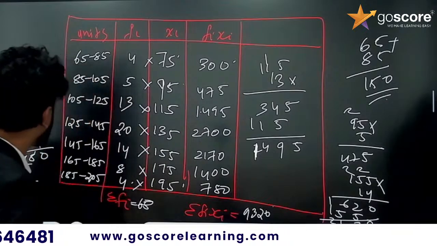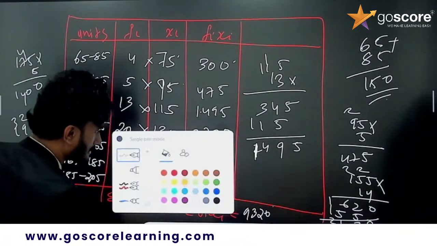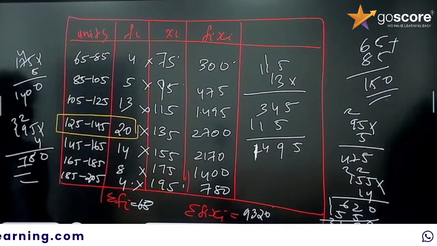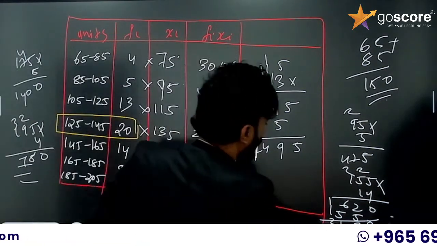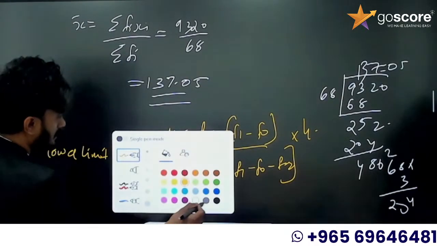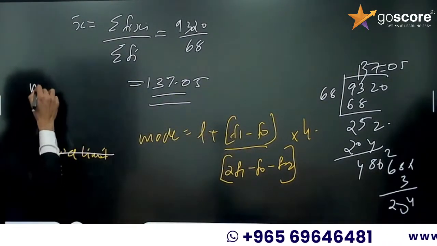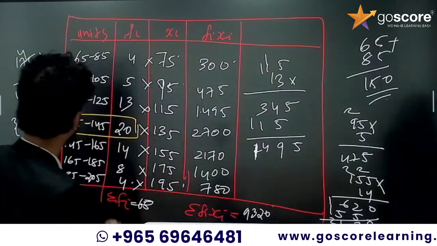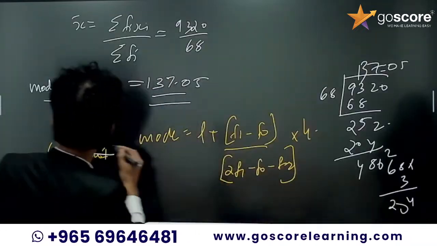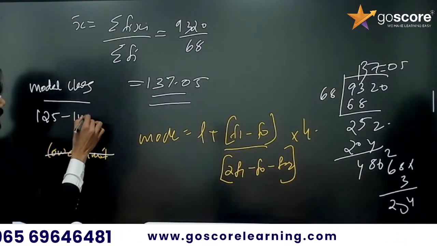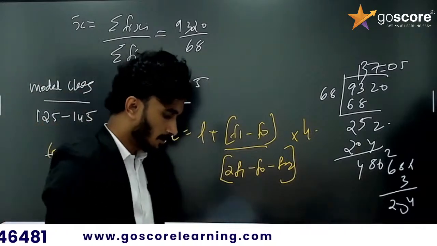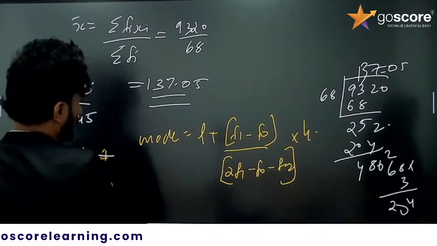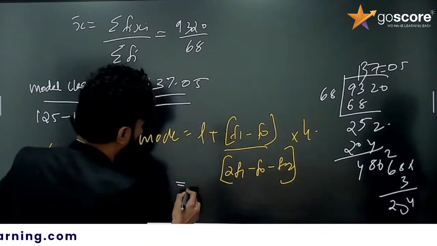Which one is the modal class? Which one is the maximum frequency? 20 is the maximum frequency, so this one is the modal class. First we need to identify the modal class. The modal class is 125 to 145. So the lower limit, what is the lower limit?